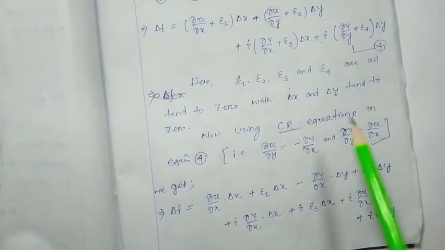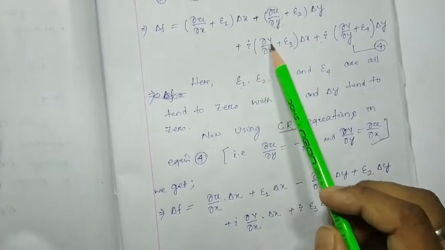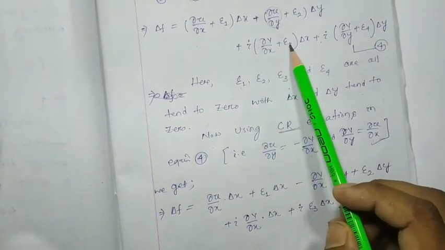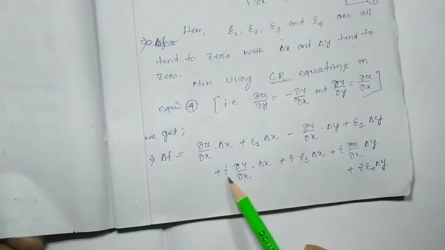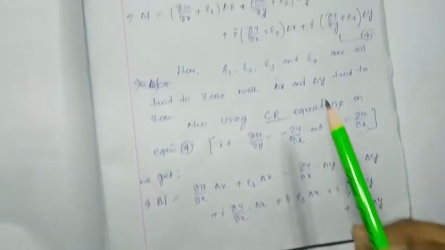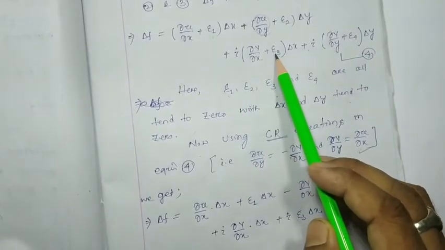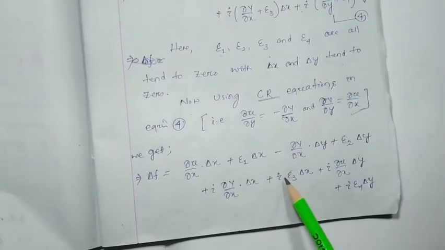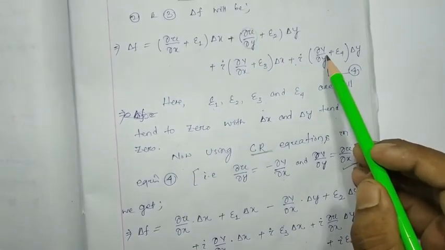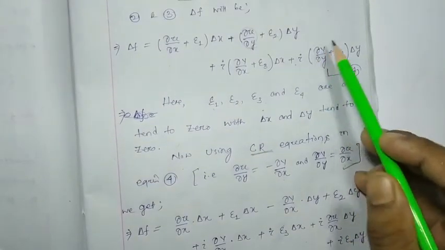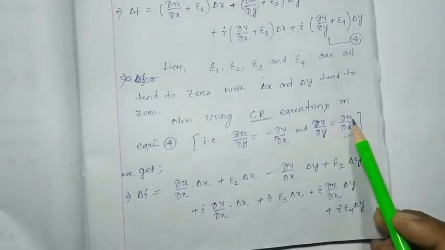Next, i into del v by del x plus epsilon 3. So here i into del v by del x into del x, then i epsilon 3 into del x. Next term, del v by del y is nothing but del u by del x.